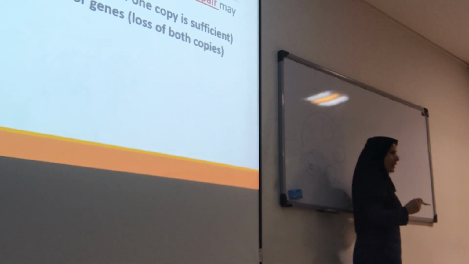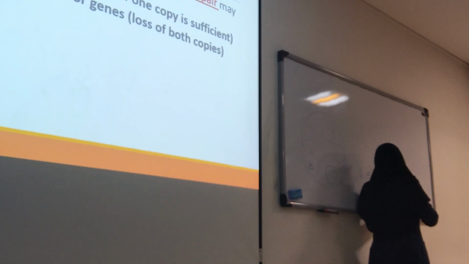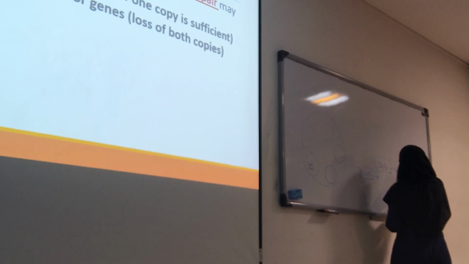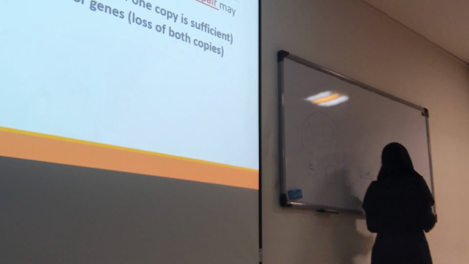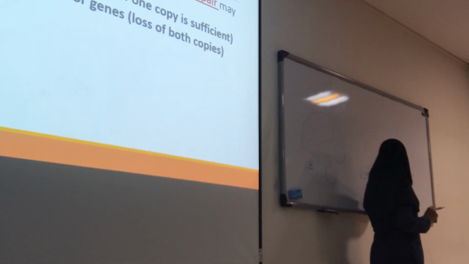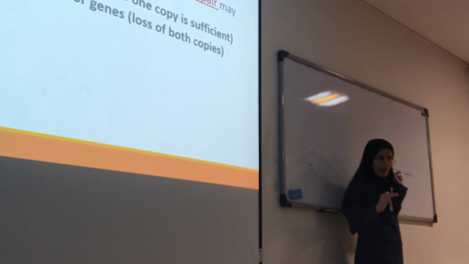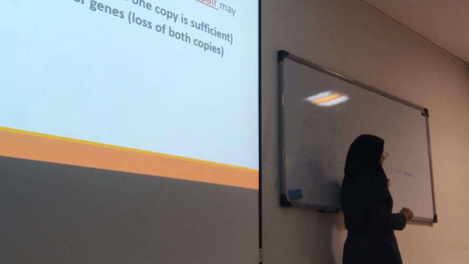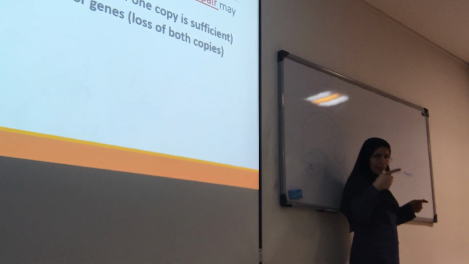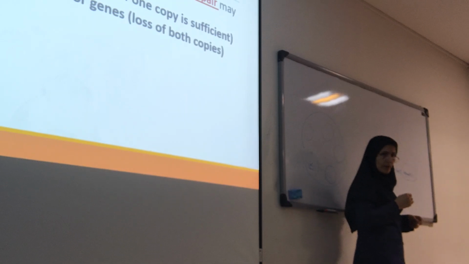Then we have genes such as BCL2. I'm sure you have learned this one in the cell injury chapter. This BCL2 is anti-apoptotic. So when BCL2 is active, there is no apoptosis, because it's anti-apoptotic. Am I right? Okay.